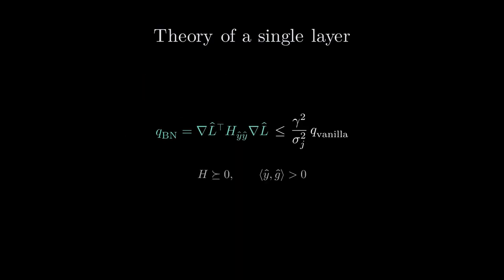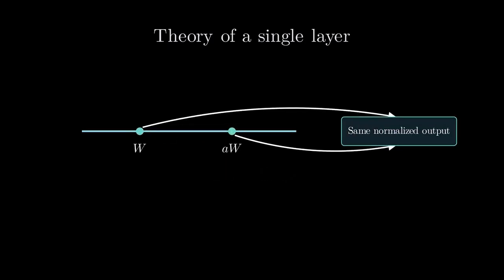Theorem 2 shows the quadratic term of the Hessian along the gradient direction, a measure of gradient change, is also reduced under mild positivity assumptions. Lemma 5 demonstrates scale invariance. Because batch norm's output is independent of the overall scale of incoming weights, any optimum in a standard network has a corresponding optimum in the normalized network, potentially starting closer to a good solution.